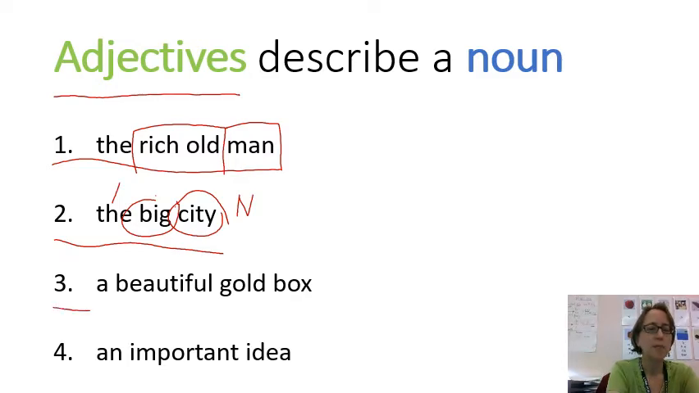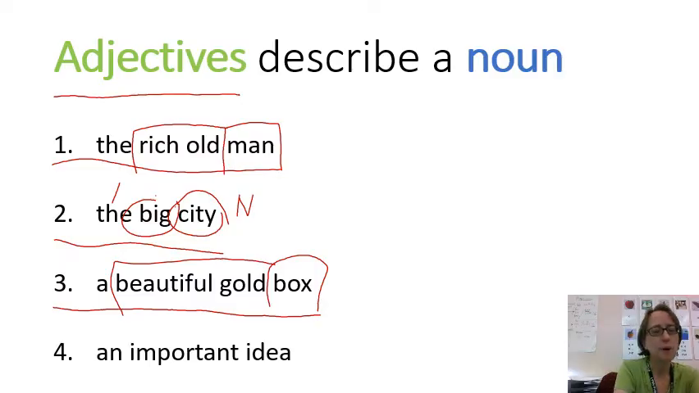Next, a beautiful gold box. First, I look for my noun. Well, box is a thing. That must be my noun. Adjectives describe the noun. What words describe the noun? What does it look like? Well, it's a beautiful gold box. So beautiful and gold are my adjectives.